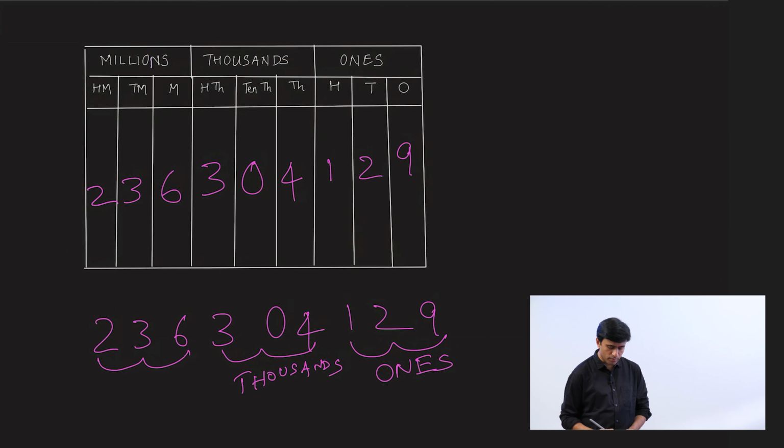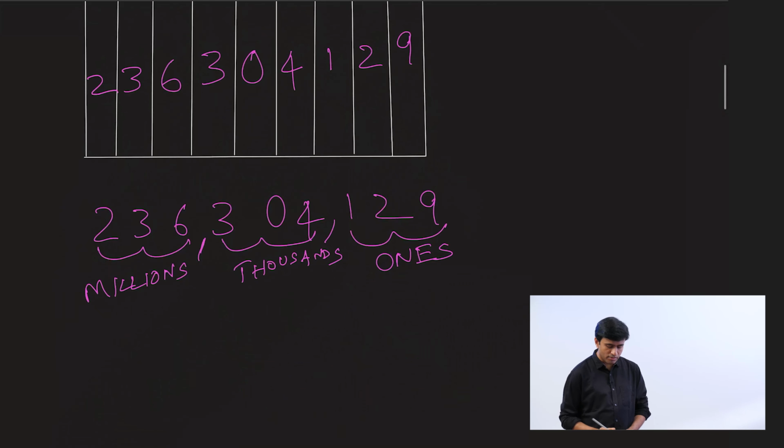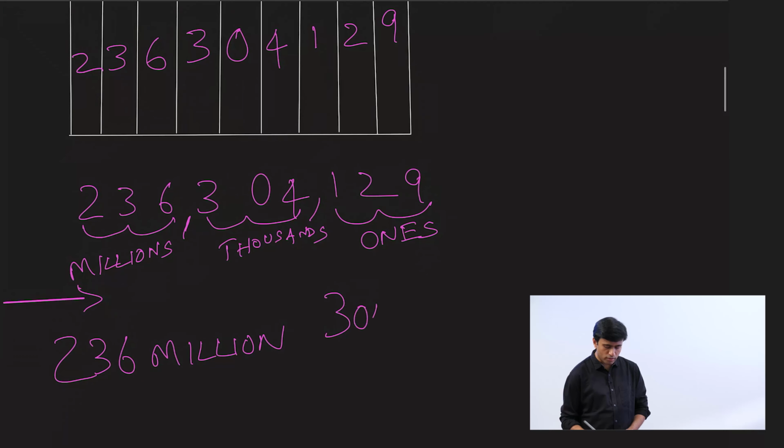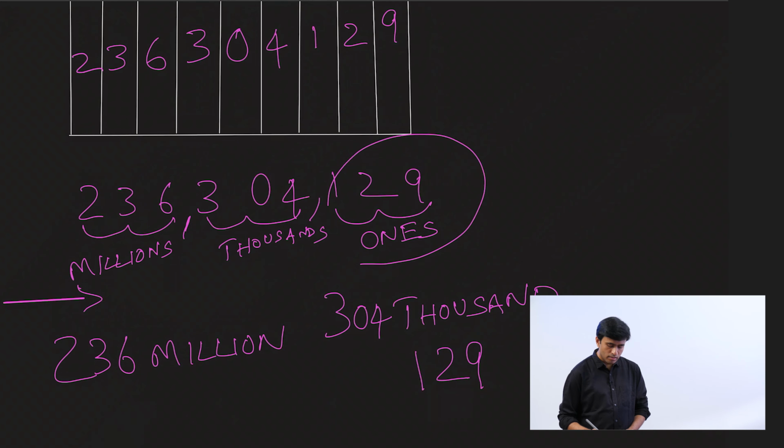And these 3 form the millions period. And the periods are separated by commas. Let's read the number from left to right. Go ahead and read. This 236 million 304,129. Remember, when you read the last period, you don't say the name of the period. You just read the number 129.